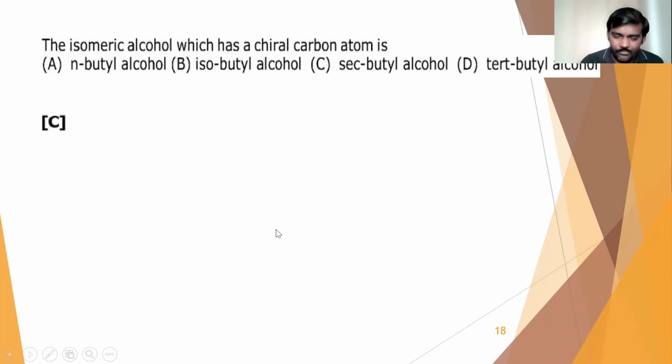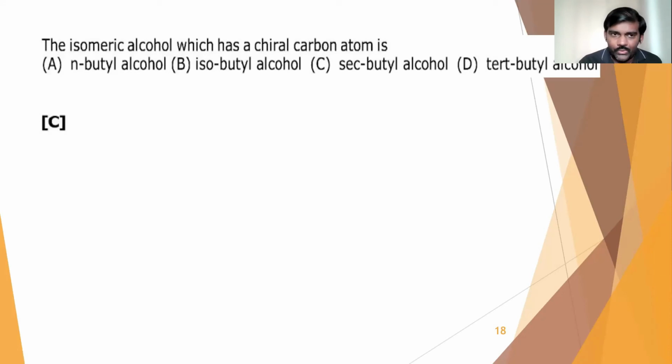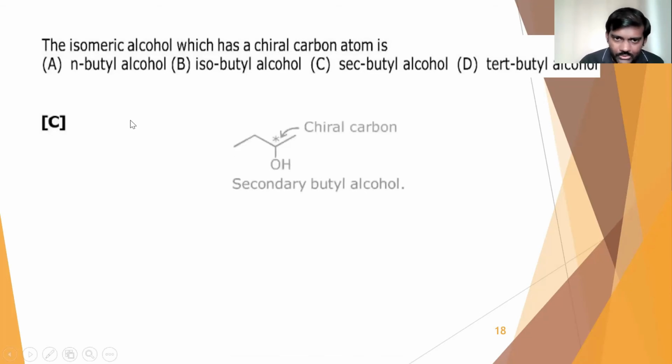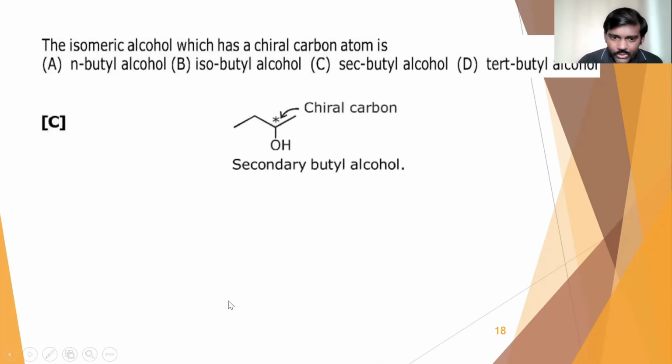All the carbons have at least 2 hydrogens in common. So N-butyl alcohol first we'll write. This is N-butyl alcohol, and here I don't have any chiral carbon.